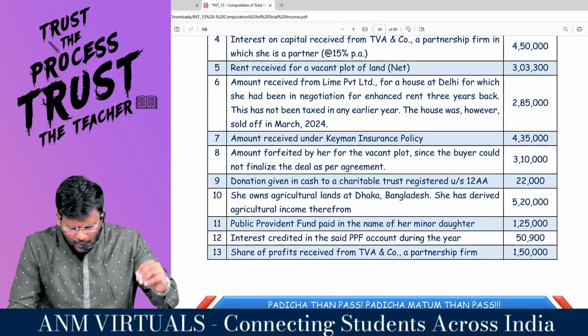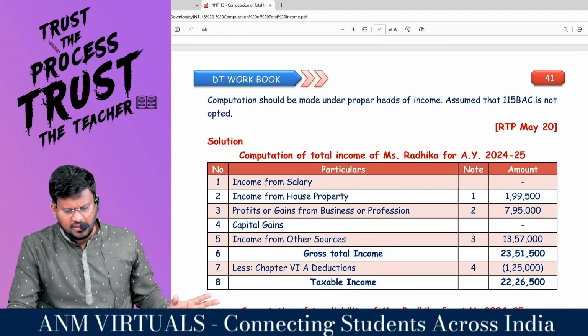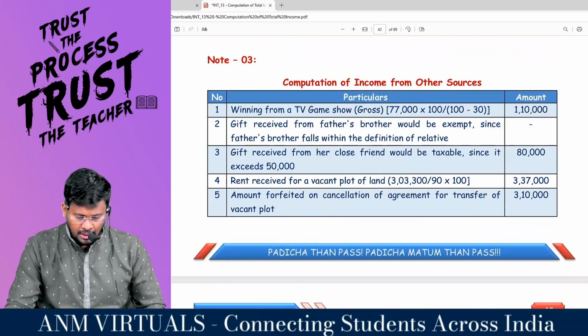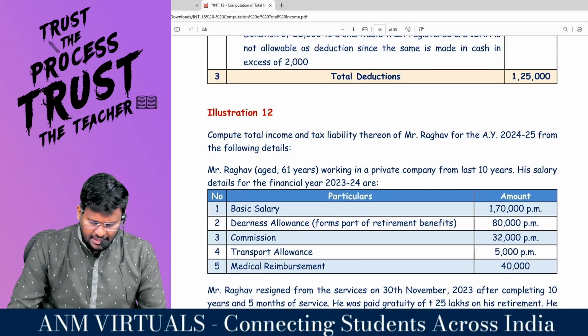If any 1 or 2 adjustments are there, they will surely be new things. Sir, this is an RTP May 2020 question. Don't worry, in the coming slot as the 11th question I will solve it for you. And the 12th question is again a salary question.